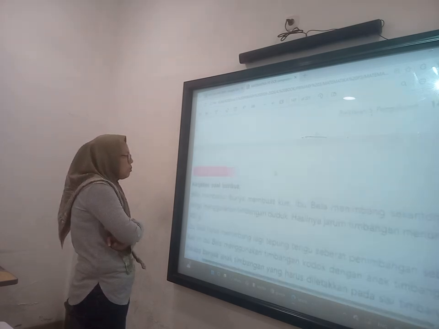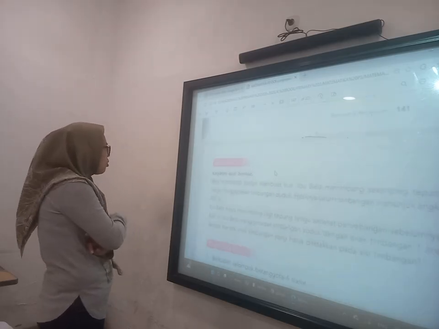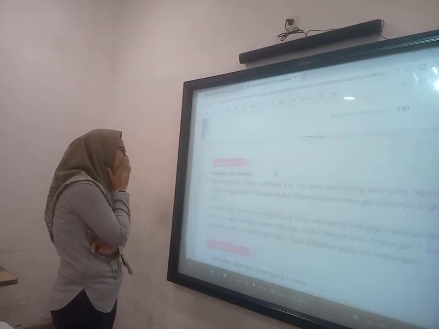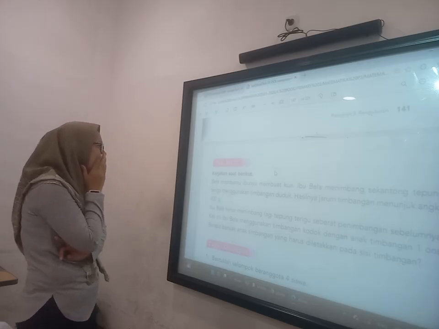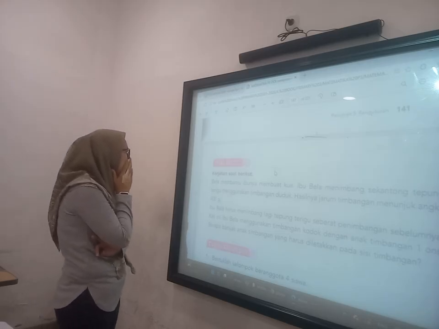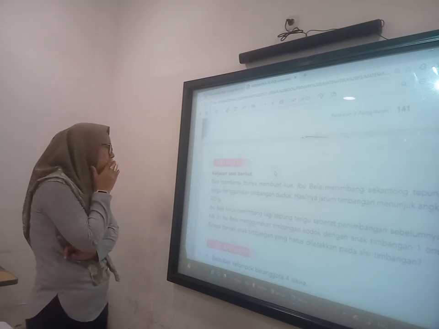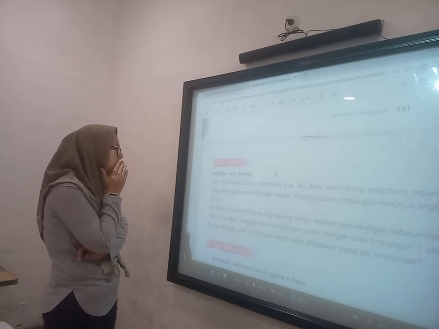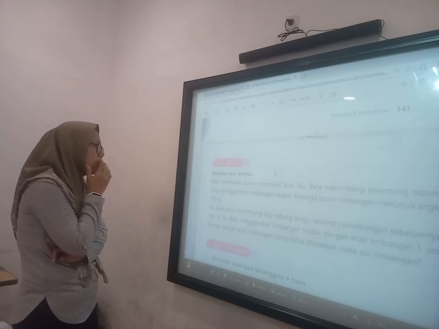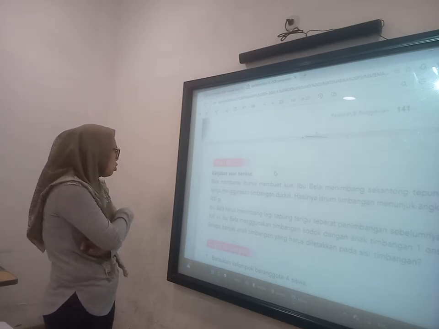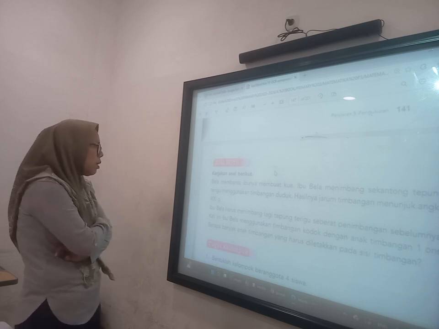Oke, soal seperti ini bagaimana proses pengerjaannya? Oke, kerjakan soal berikut. Dalam membuat kue, Ibu Bella menimbang sekantong tepung terigu menggunakan timbangan dengan jarum. Timbangan menunjukkan angka 400 gram. Ibu Bella harus menimbang lagi tepung terigu seberat timbangan sebelumnya. Kali ini Ibu Bella menggunakan timbangan kodok dengan anak timbangan 1 ons. Berapa anak timbangan yang harus diletakkan pada sisi timbangan?